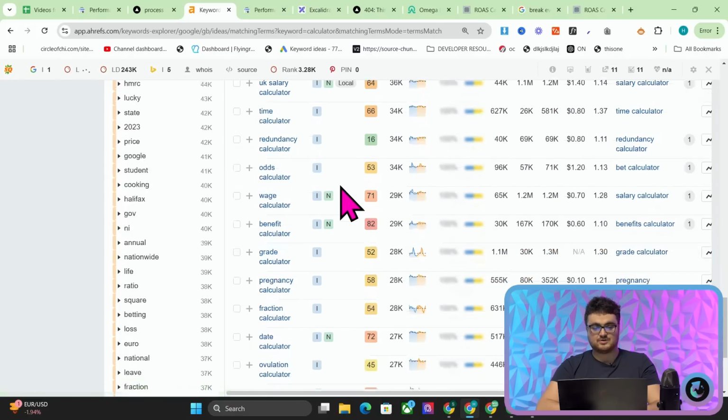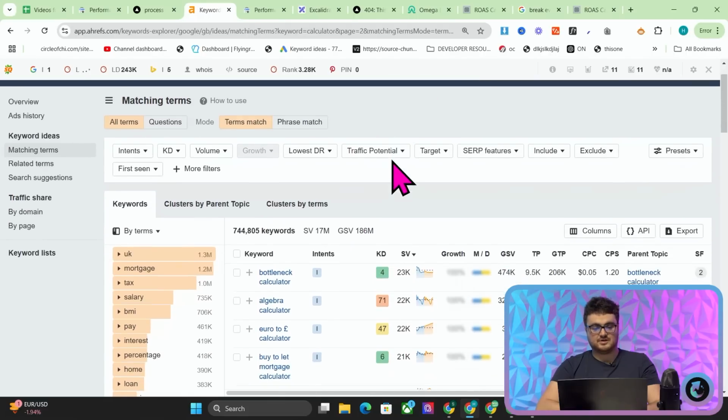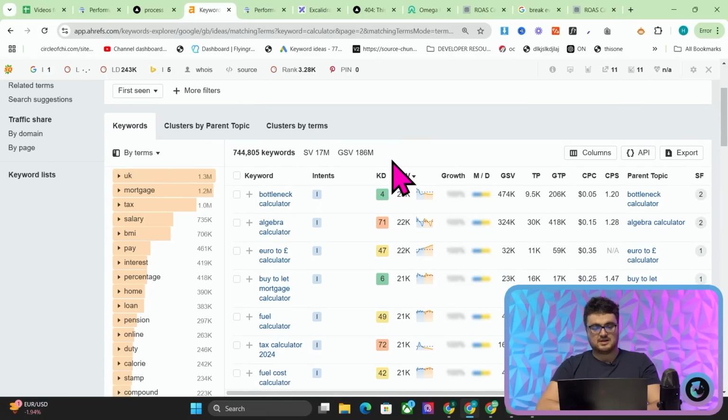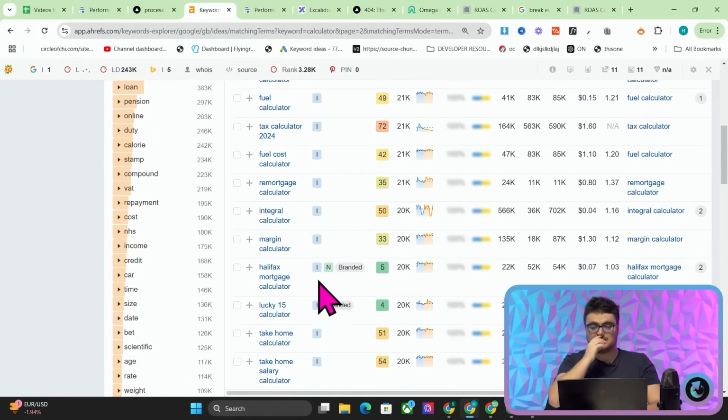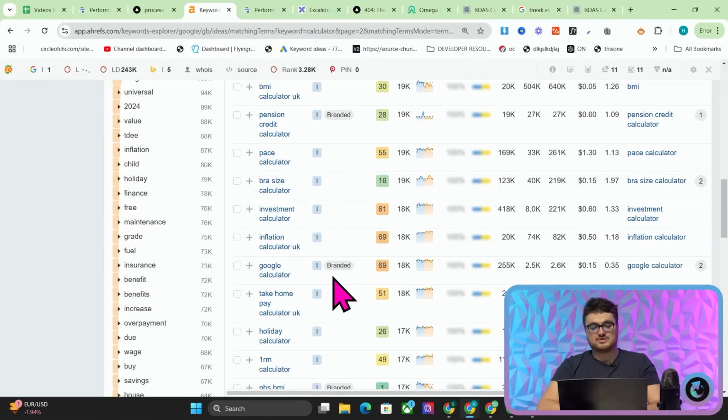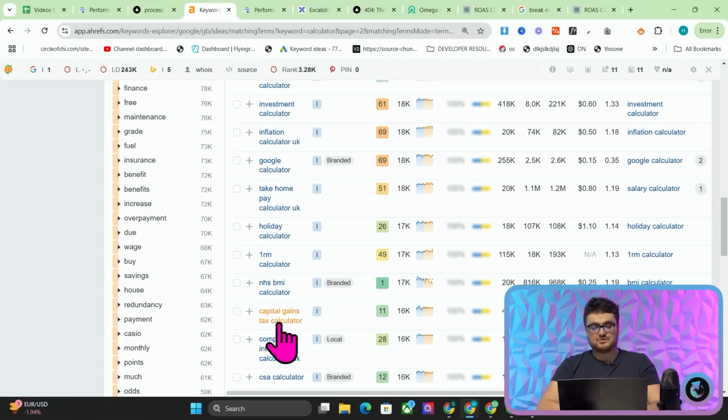Redundancy calculator might be quite good. You want to be careful of things that are a bit, oh, I'm in the UK, I didn't realize, but it's actually not a bad thing. Buy-to-let mortgage calculator, you want to be careful of things that are financial, because something might say it has very, very low keyword difficulty, but if you actually think about it, it's not going to be low keyword difficulty. That can happen quite a lot. Capital gains tax calculator, that is a very good one.